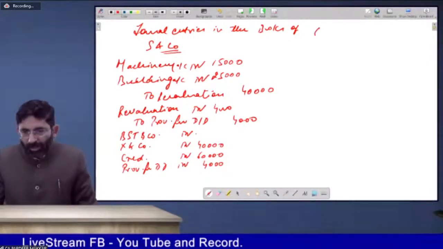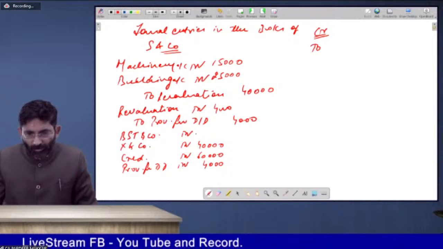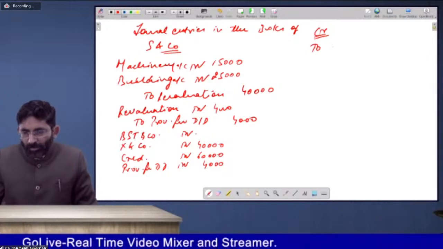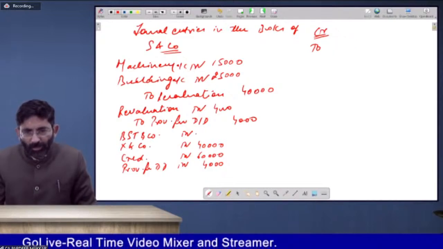And what are credited? Stock, because starting from cash, maybe it was from cash, then bank, all these will be credited.